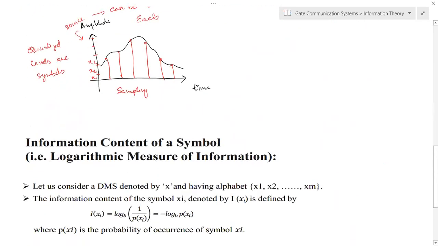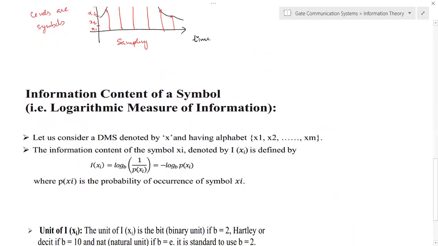Now we can define the information content of a symbol. Consider a discrete memoryless system, where there is no dependency between symbols and they are statistically independent. We can denote that random variable, the discrete memoryless system, as X, having alphabets or symbols x1, x2, etc. up to xm.